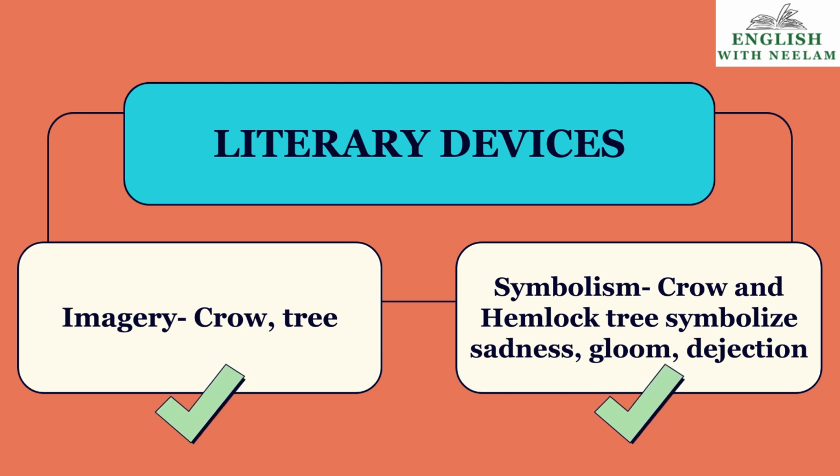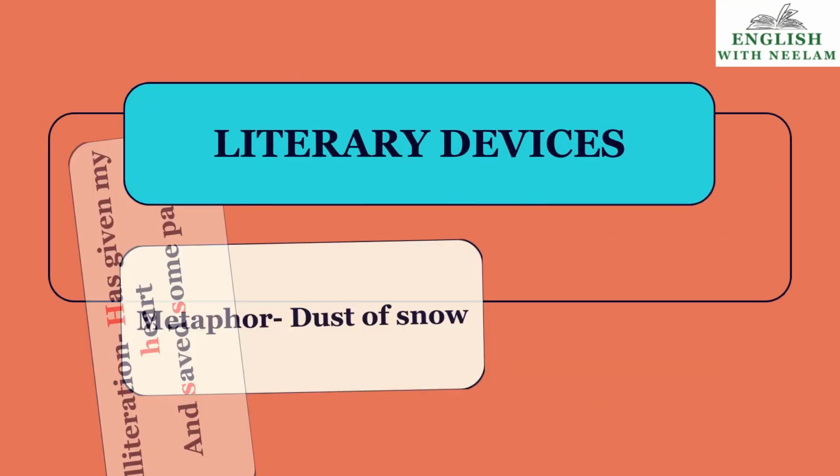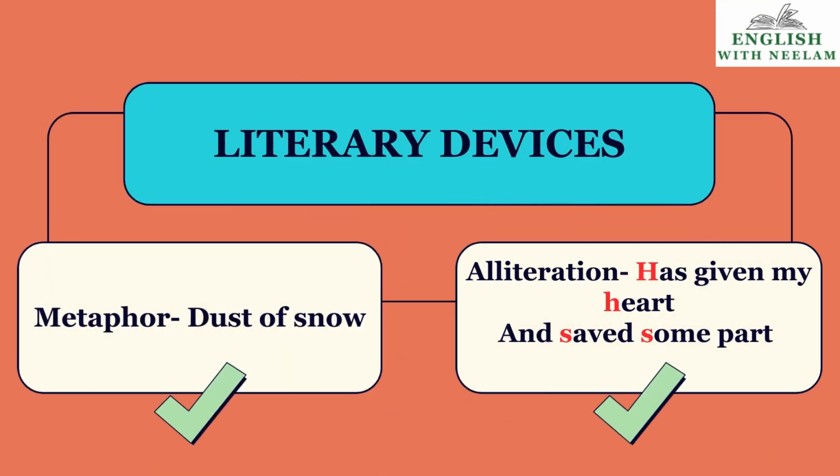Next is symbolism: crow and hemlock. These two symbolize sadness, gloom, sorrow or rejection. Next literary device used is metaphor. Dust of snow, the title itself, there is a metaphor in the title. The snowflakes have been compared to dust. So the literary device is metaphor here.